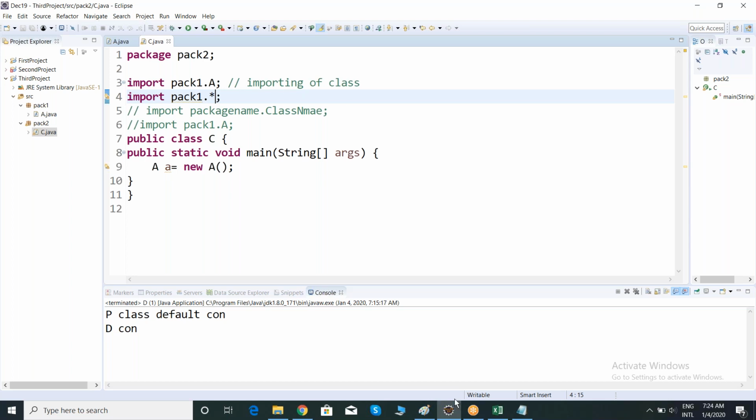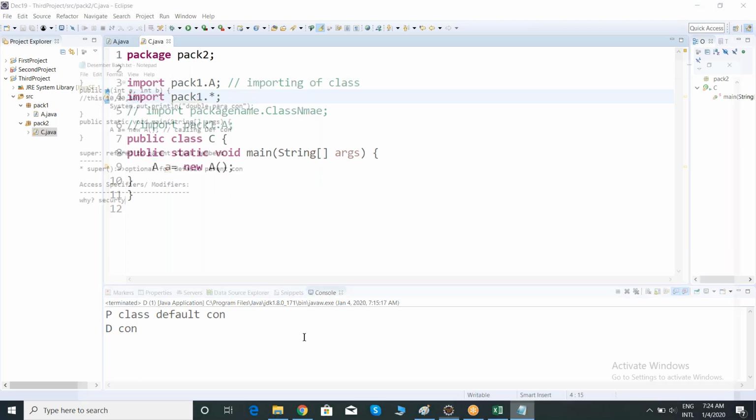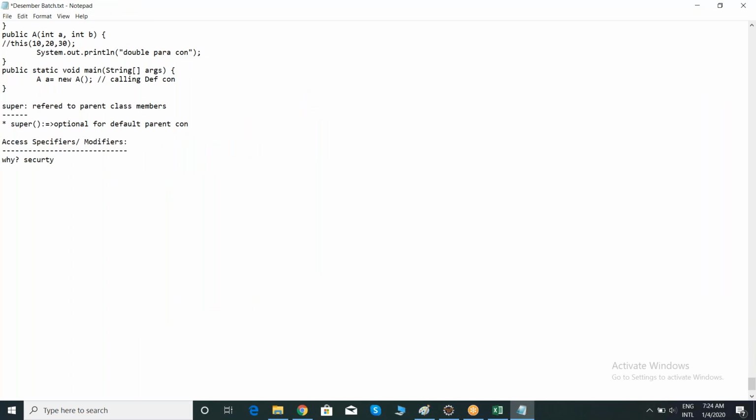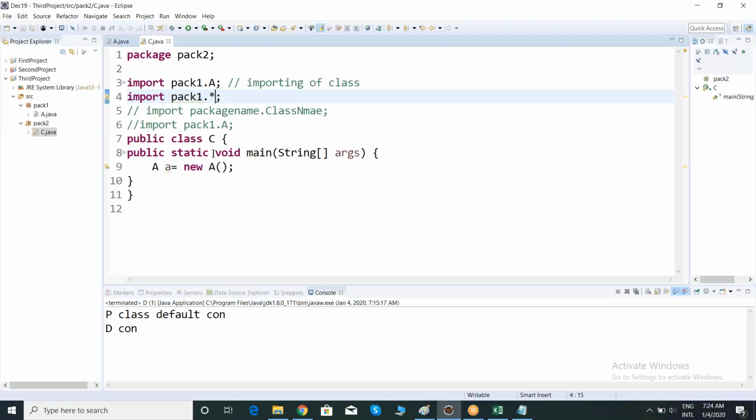Clear team? So initially, what are we getting security with? Packages. How are we getting security? Without an import statement, you cannot access, right? If you want to import, just take the import keyword and the class name of what you want to access.